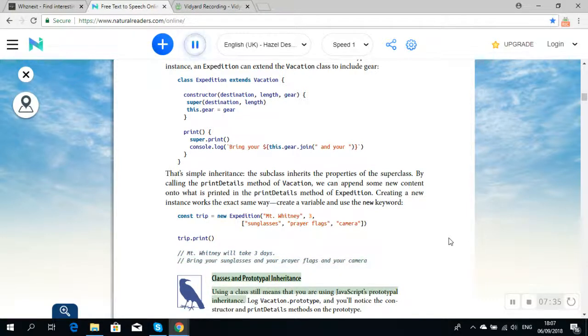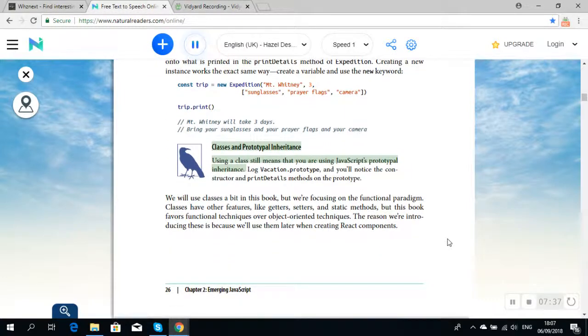Classes and prototypal inheritance. Using a class still means that you are using JavaScript's prototypal inheritance. Log Vacation.prototype, and you'll notice the constructor and printDetails methods on the prototype. We will use classes a bit in this book, but we're focusing on the functional paradigm.